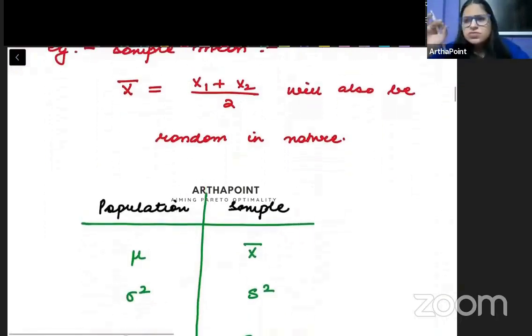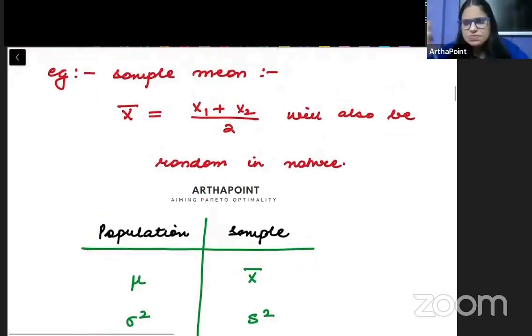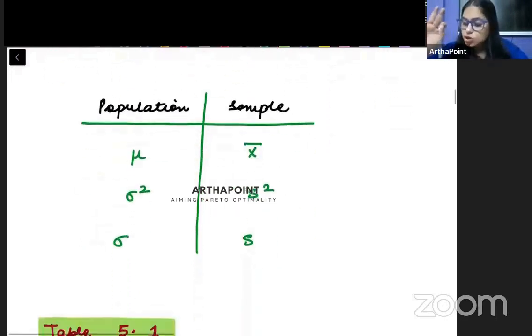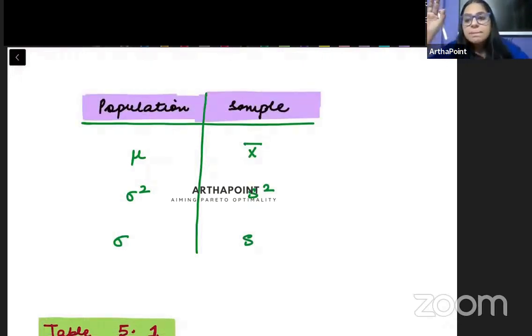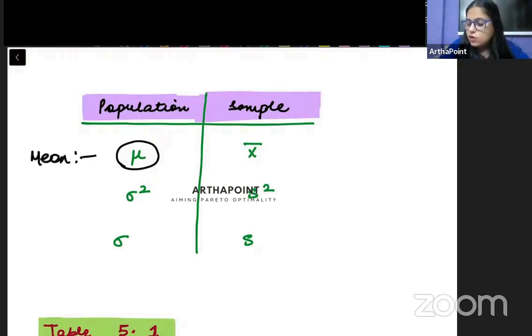ठीक है बेटा? कुछ कुछ वैल्यूज हैं जिस पे मुझे आपको ध्यान दिलवाना है यहाँ पर. So try to understand that whenever we talk about population versus sample, the mean of the population is called mu, and the mean of the sample becomes x bar.